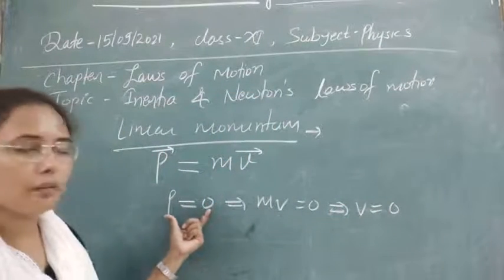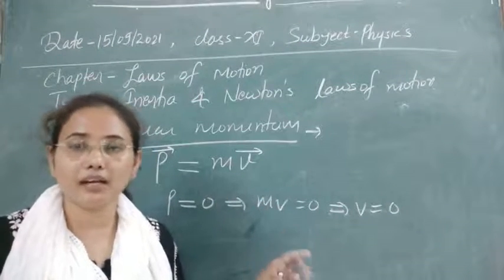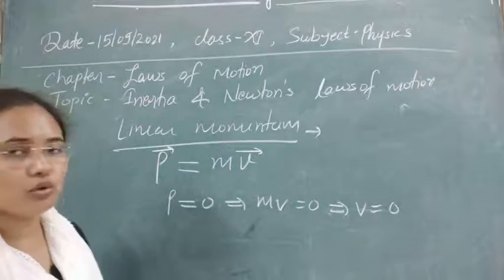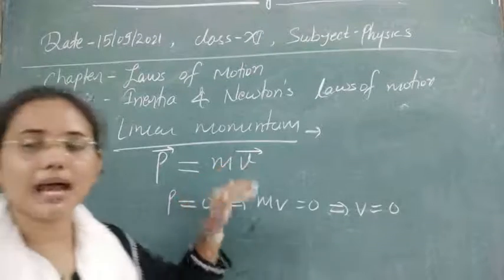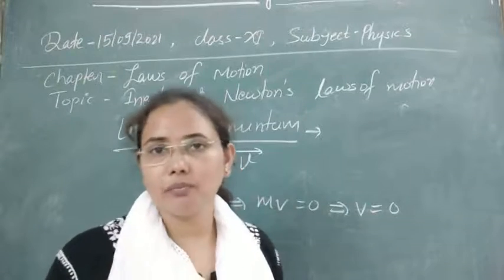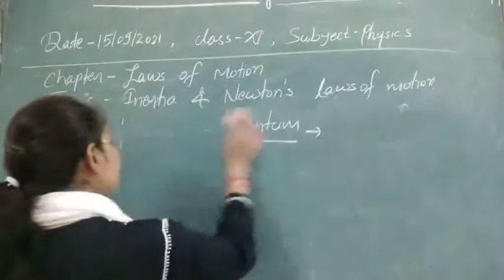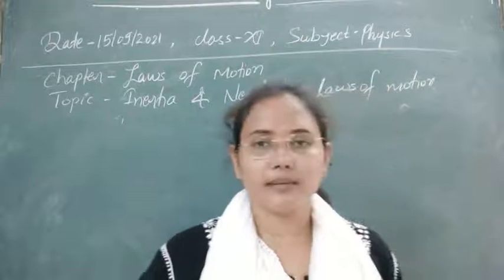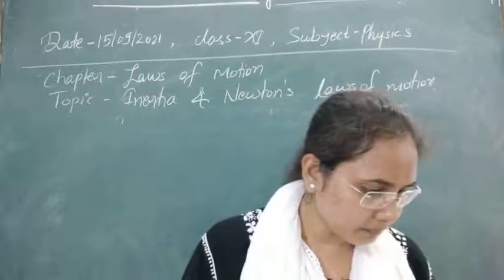So with the information of momentum we can predict the state of rest or motion of the particle. Now if we have some nonzero value, it means the particle is in motion. So it is the measure of motion. Whether the particle is moving or not, we can understand by the concept of linear momentum, and it is for a straight line.